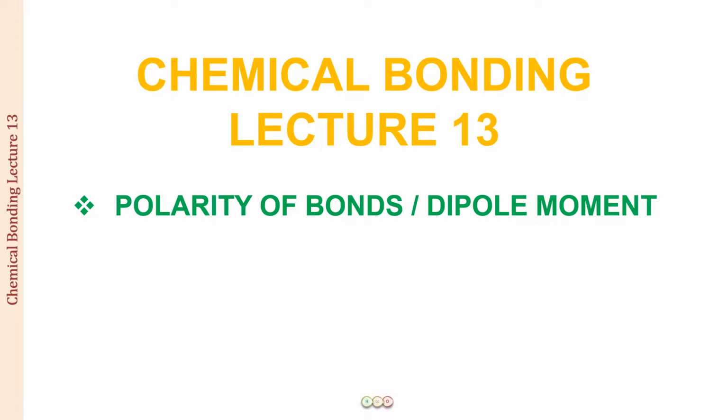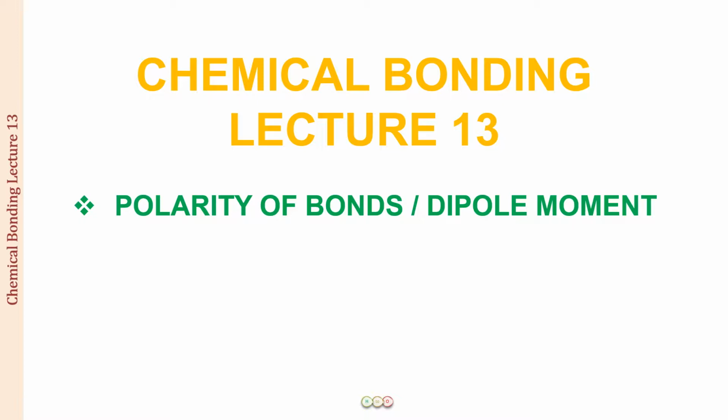So what do we mean by polarity of bonds? Well, you all know when we talk about bonds, we are generally talking about covalent bonds or ionic bonds. Covalent bonds formed by the sharing of electrons, ionic bonds formed by the transfer of electrons from one atom to another. Now, there is going to be no covalent bond or no ionic bond which is going to be totally